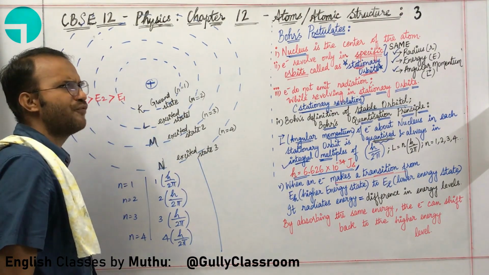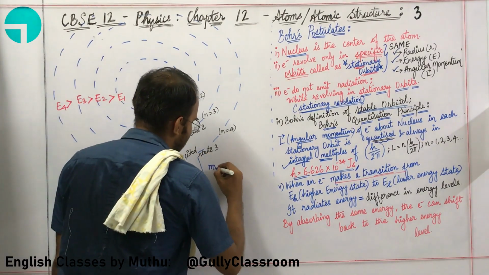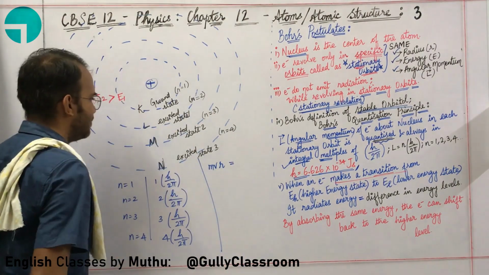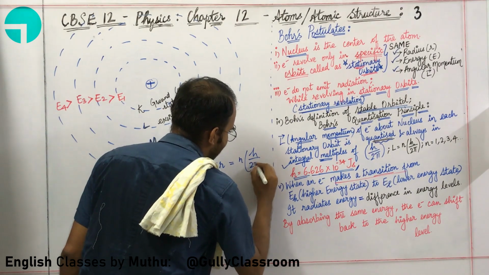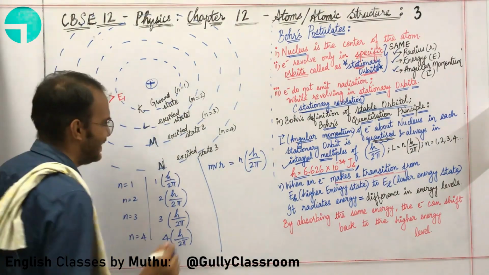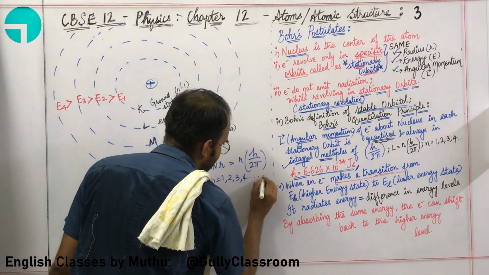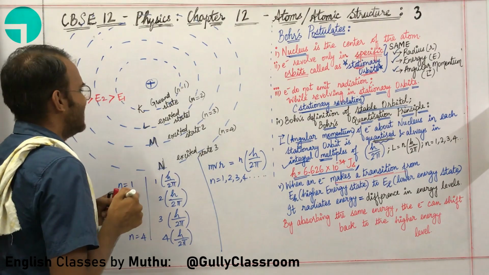What is the formula for angular momentum? Sir, just before a couple of seconds you taught us. It is mvr. So mvr can be written as n into h by 2 pi, where n is an integer. n can be 1, 2, 3, 4, and so on. So n cannot be a fraction.